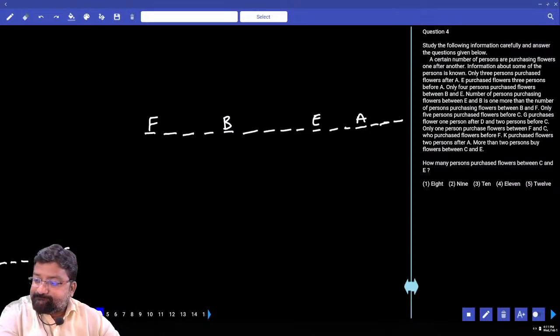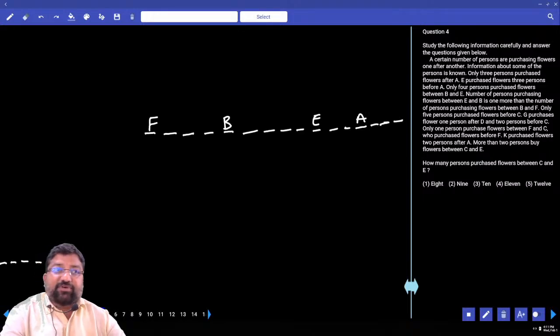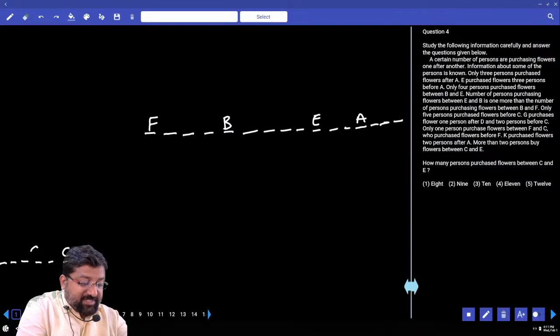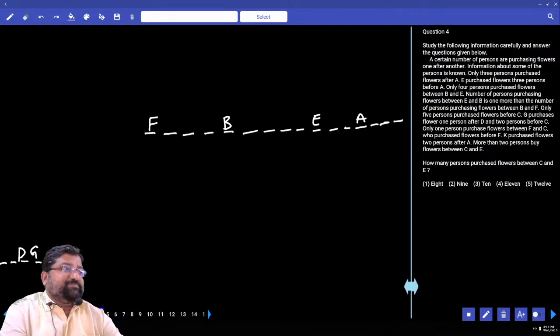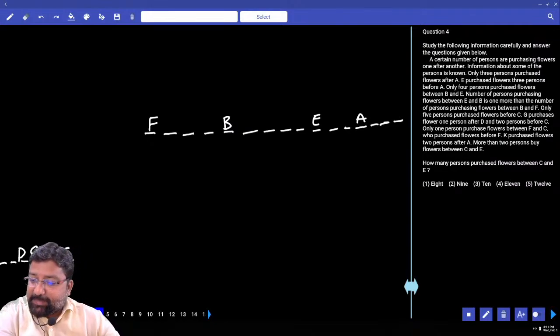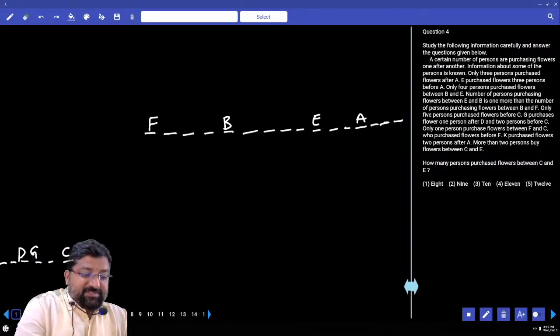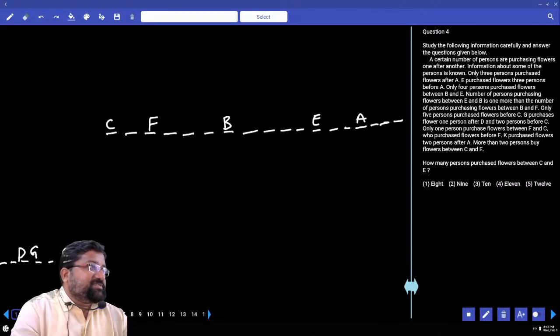Next line. G purchases flowers 1 person after D and 2 persons before C. 2 persons before C is G, and this G is also 1 person after D, immediate. Next line. Only 1 person purchases flowers between F and C. C purchases flowers before F. 1 person between C and F.